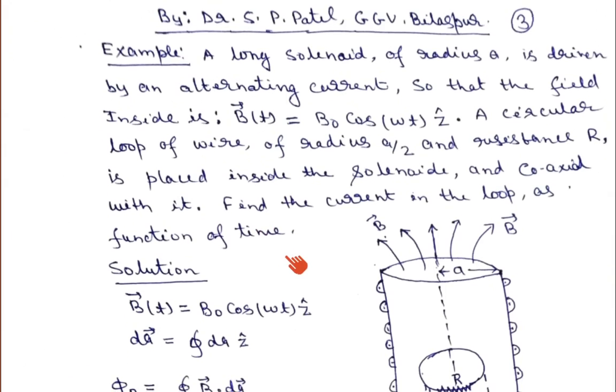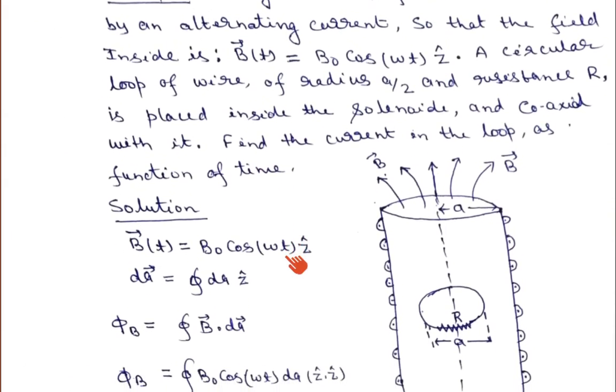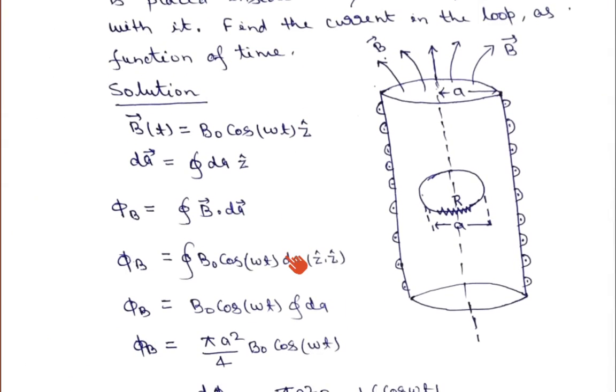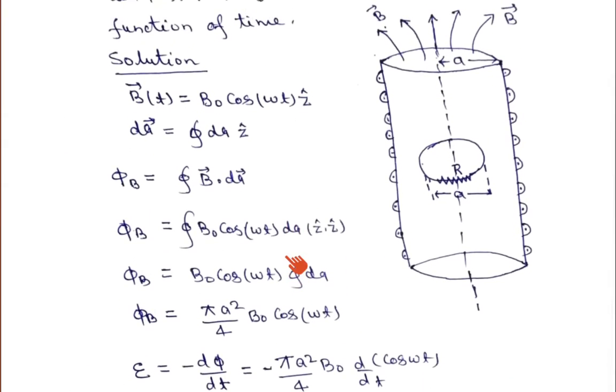If we try to draw the diagram of this problem, how can one draw it? So we have a solenoid, here I have drawn. This is a solenoid of radius a, and obviously a wire is wrapped on the solenoid, and the current is changing in the solenoid. Because of the flow of current, a uniform magnetic field is produced inside the solenoid. Outside the solenoid, we have learned there is no magnetic field. If you go outside along the axis, the magnetic field will obviously be non-uniform, but within the solenoid the magnetic field will be uniform.